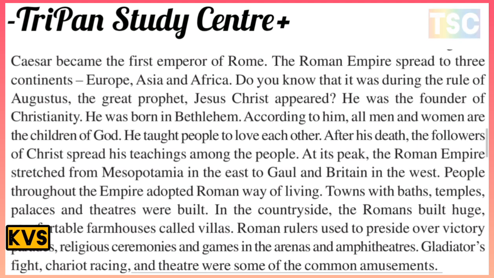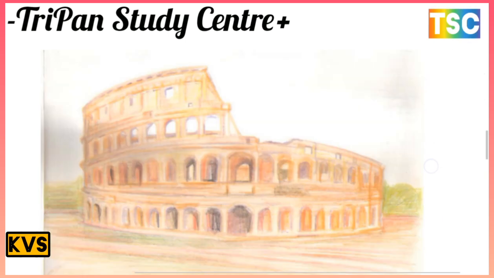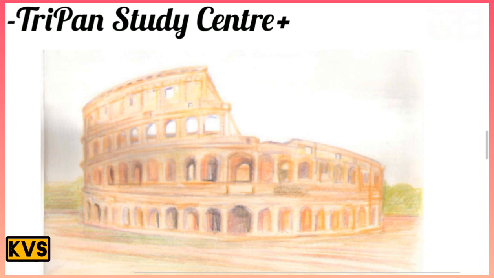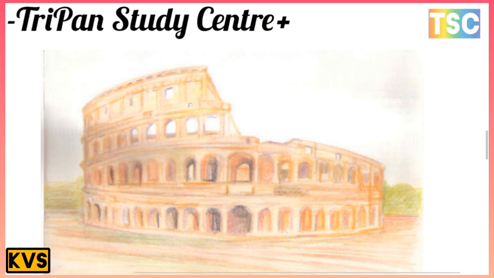Roman rulers used to preside over victory celebrations, religious ceremonies, and games in their arenas or amphitheatres. Gladiators fought, and chariot racing and theatre were some of the common amusements. Here is the Roman Colosseum, the most important structure on your screen.